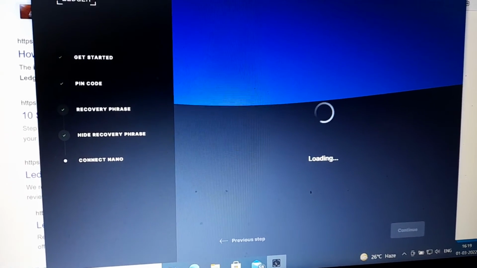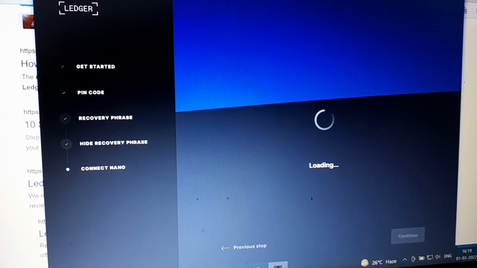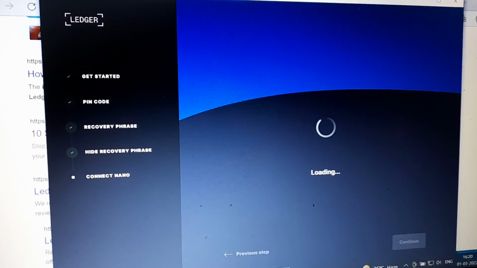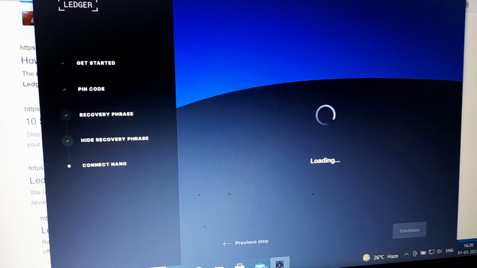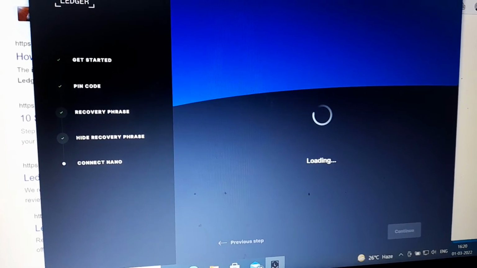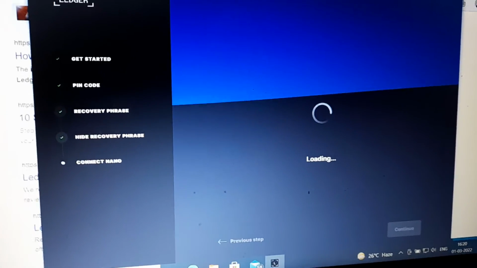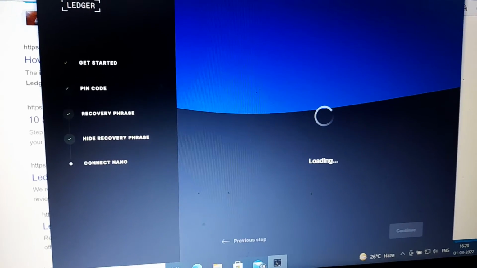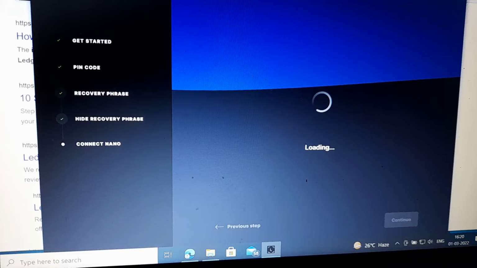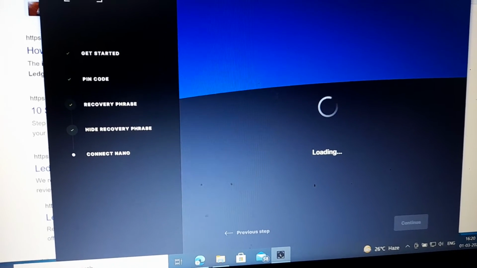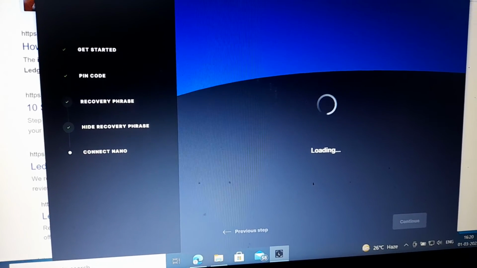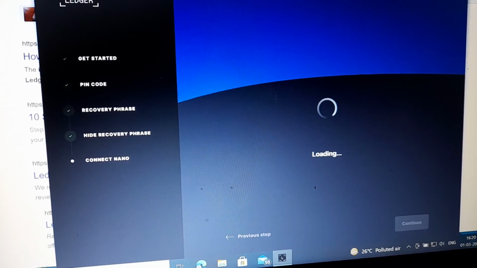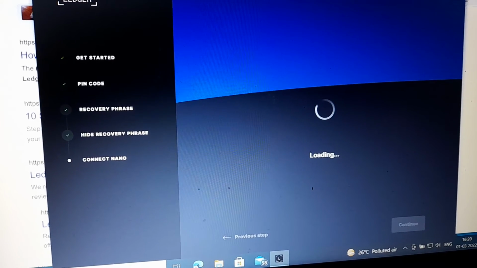Now this particular Ledger Live version is a freshly downloaded one, reinstalled, and I have been running this process for the last 6 hours. I have removed the antivirus software. I have further removed the firewall protection that was there in my net connection. Now this is going on for more than 6 hours, going on and on.